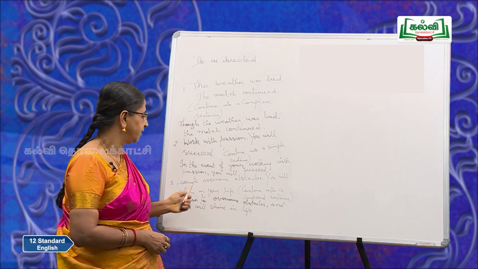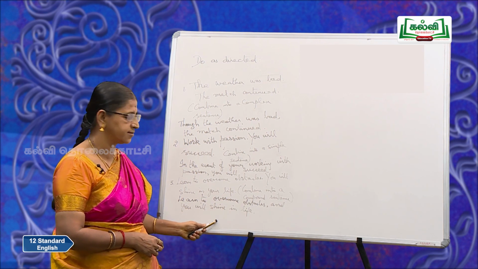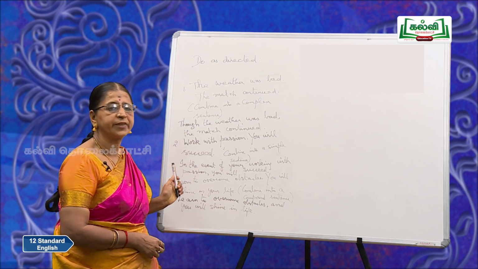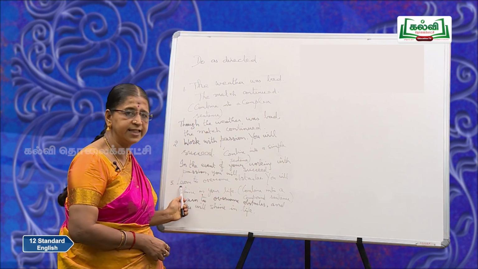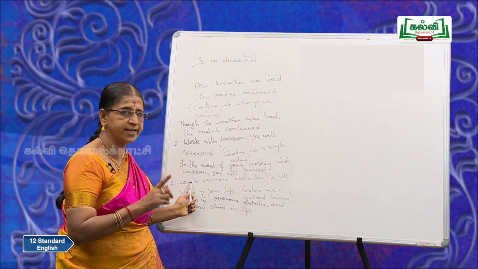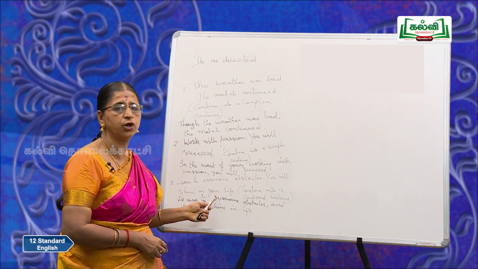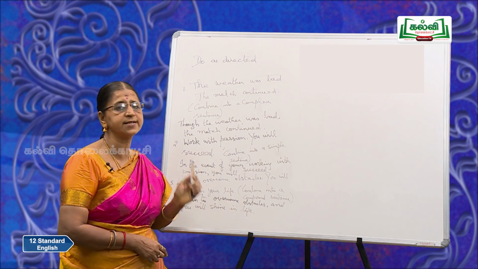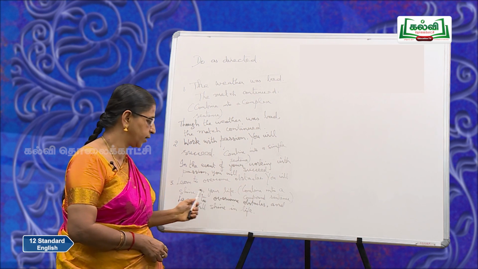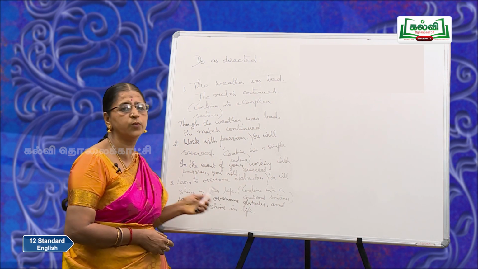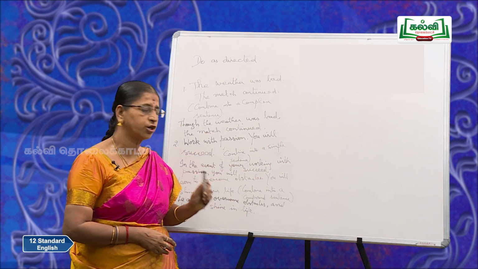Now, look at this sentence: learn to overcome obstacles, you will shine in your life. We have written it as a compound sentence. Simple sentence: in the event of learning to overcome obstacles, I repeat, in the event of learning, verb plus ing, to overcome, to infinitive, obstacles, comma, you will shine in your life. Will shine is your finite verb, it is a simple sentence. Then complex: if you learn to overcome obstacles in your life, you will shine. So, that is your complex sentence.